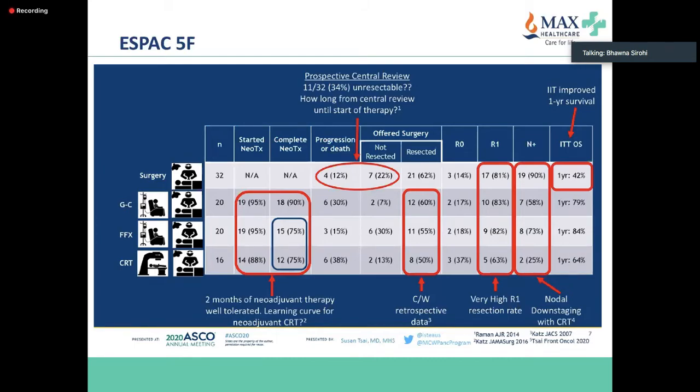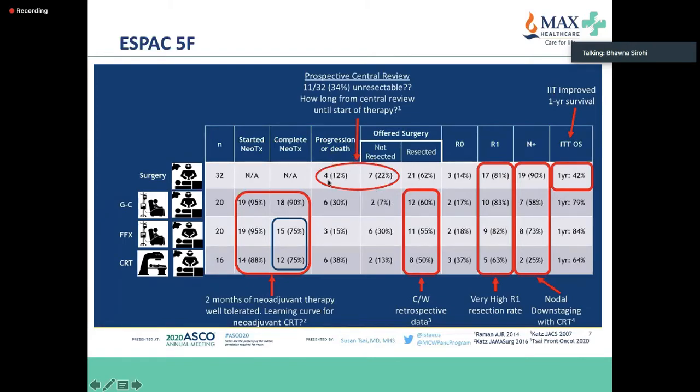Sai at ASCO. So 2 months of neoadjuvant therapy was very well tolerated. About 75 to 90% completed the neoadjuvant therapy, more so with gemcitabine-capecitabine compared to the chemoradiotherapy and FOLFIRINOX. And we know that gemcitabine-capecitabine is easier to deliver for most of our elderly patients compared to FOLFIRINOX, which is quite difficult.